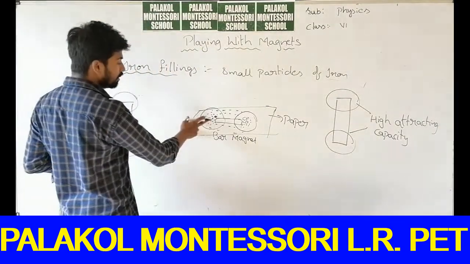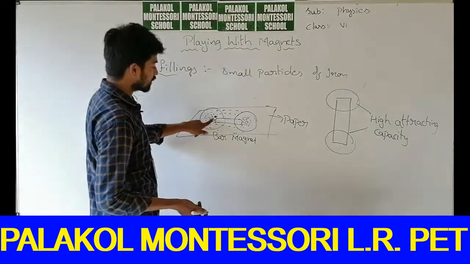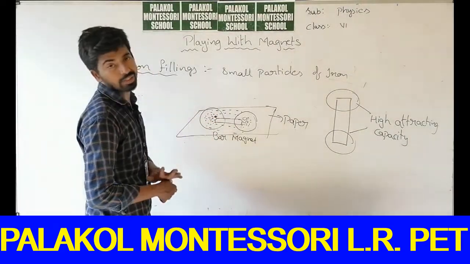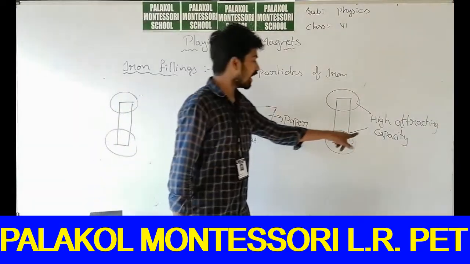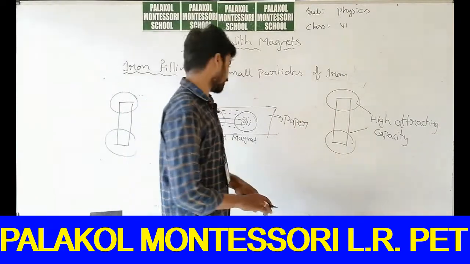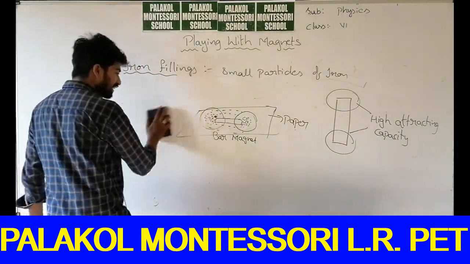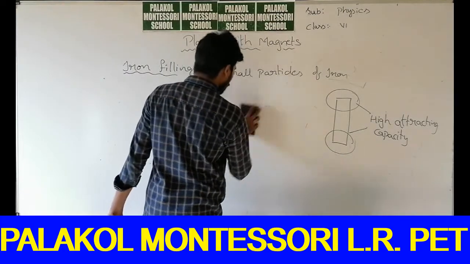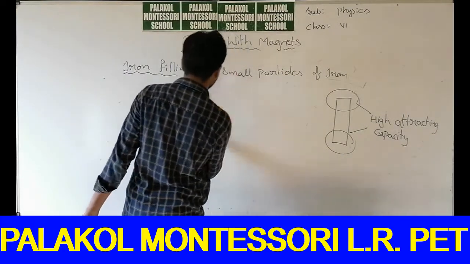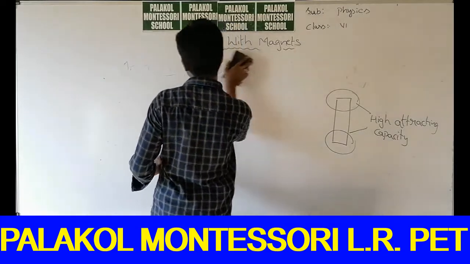So what you have observed is that the most iron filings are attracted to the ends of the bar magnet. What does that represent? High attracting capacity at the ends of the bar magnet. So we will call the ends of the bar magnet poles of the magnet.